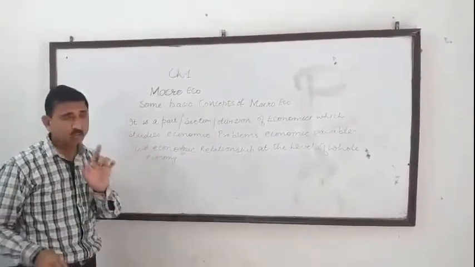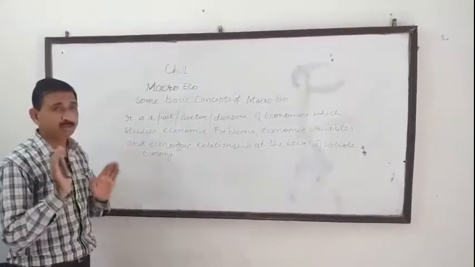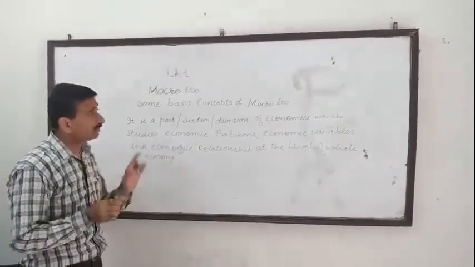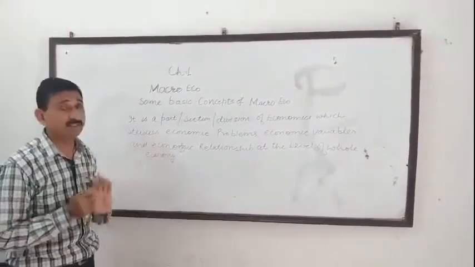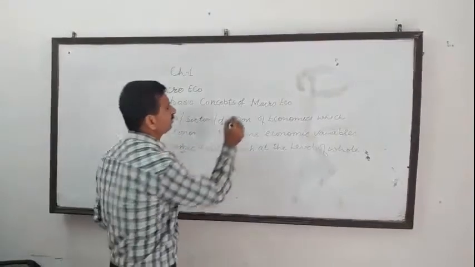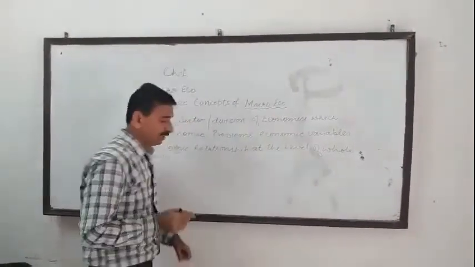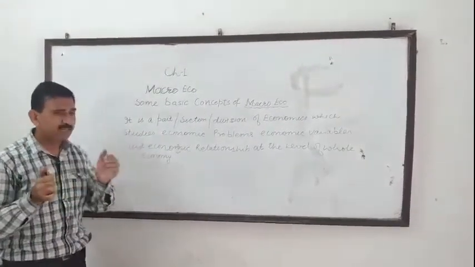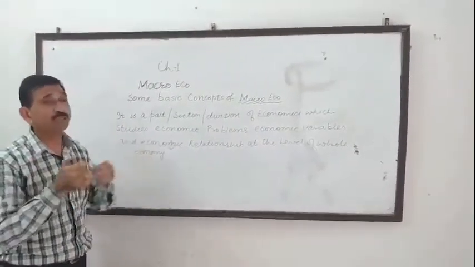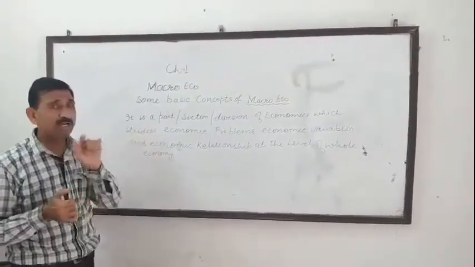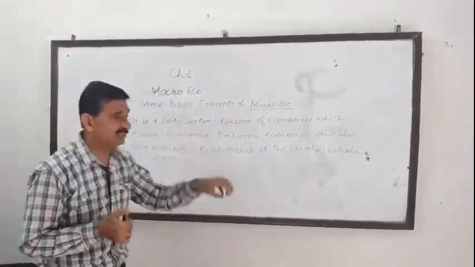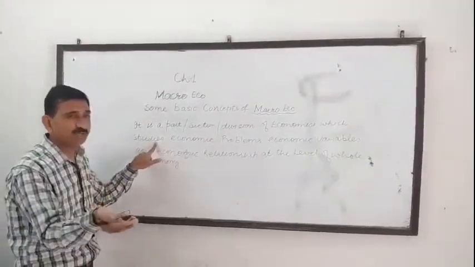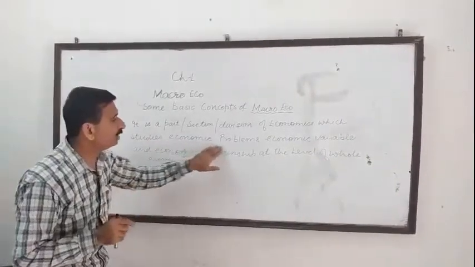I am telling you there are two parts of economics. One is called microeconomics, another is called macroeconomics. Microeconomics is the syllabus in class 11. Macroeconomics is the syllabus for your class 12. Now you try to understand the macroeconomics meaning. There are certain problems at the level of whole economy. Macroeconomics is a part of economics. It is a section, a division, a separate part of economics which studies economic problems.